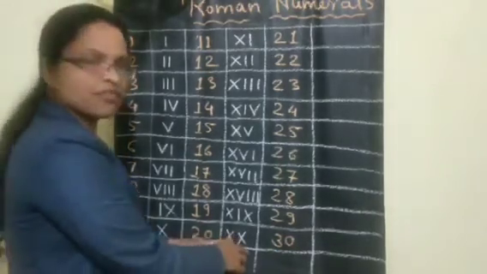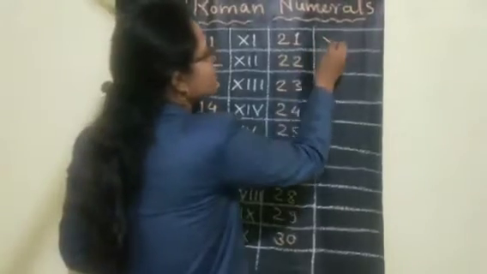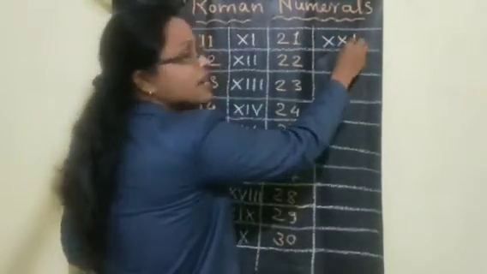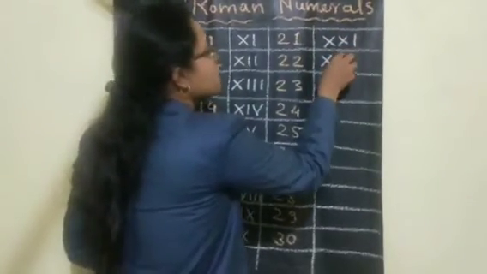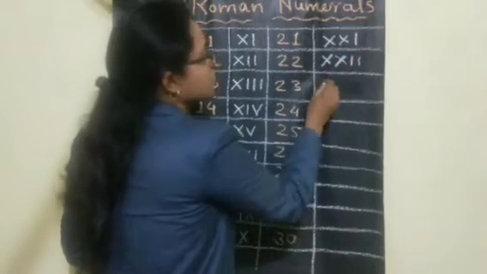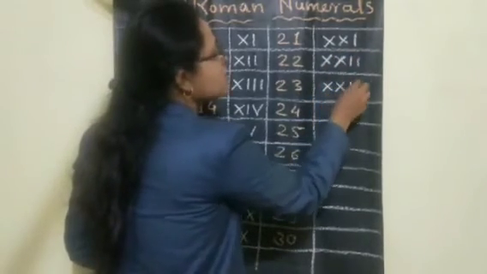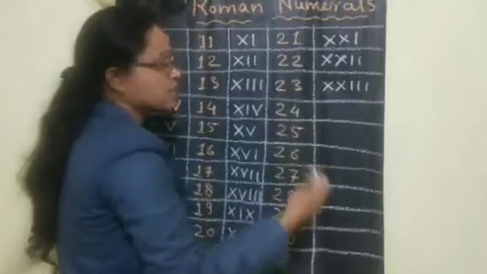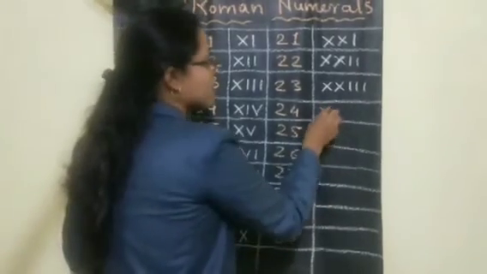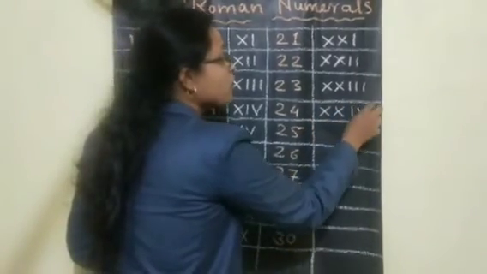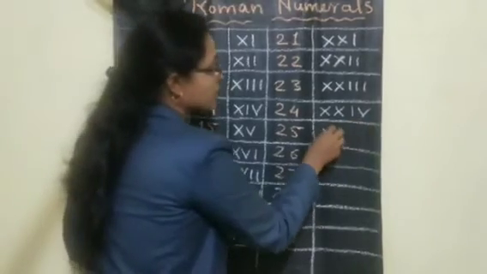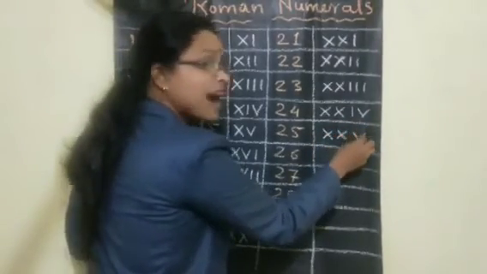Now 20 we know. Now 20 plus 1, 21. 20 plus 2, 20 plus 3, 23. Now we cannot repeat, but we know 20 and how to write the 4 symbol, 24. Then 25.